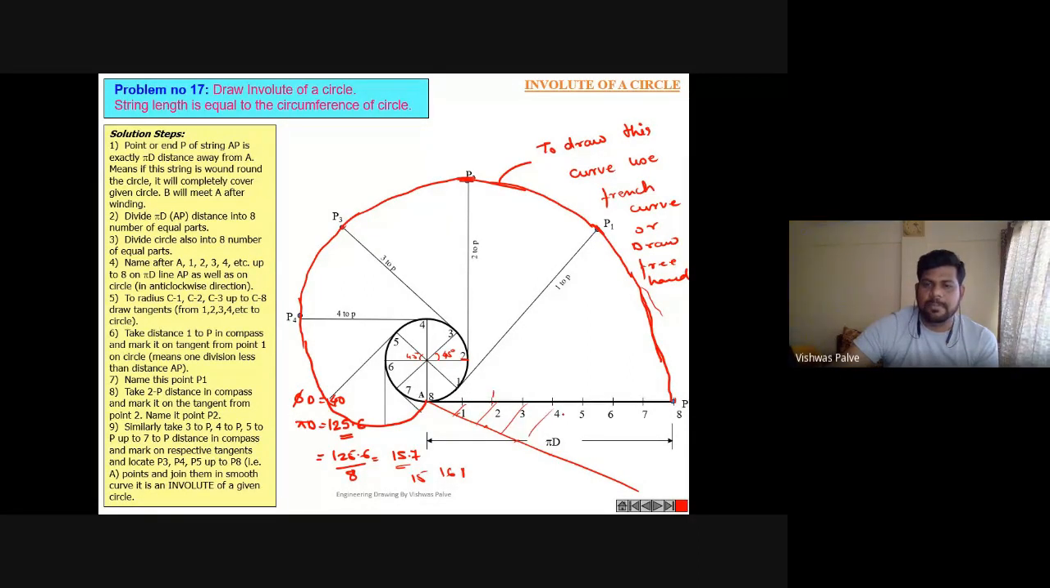It will look like this, okay? Somewhat like this your figure will be there.